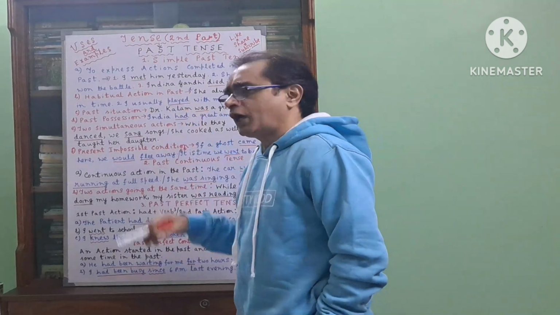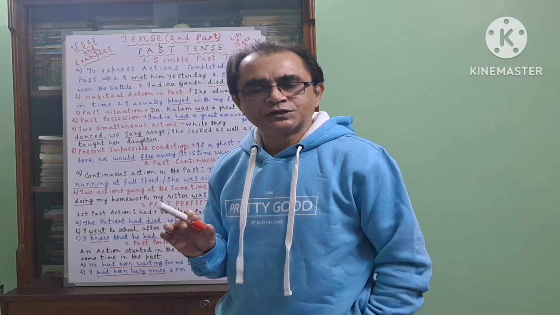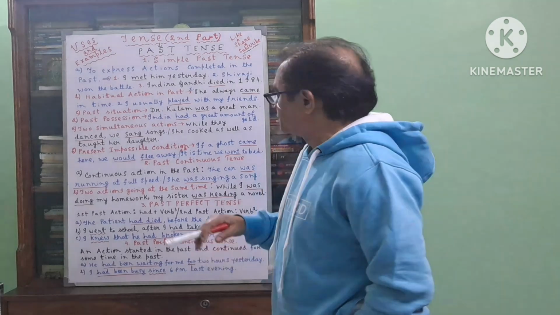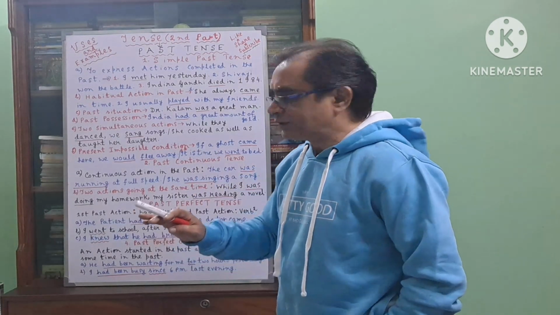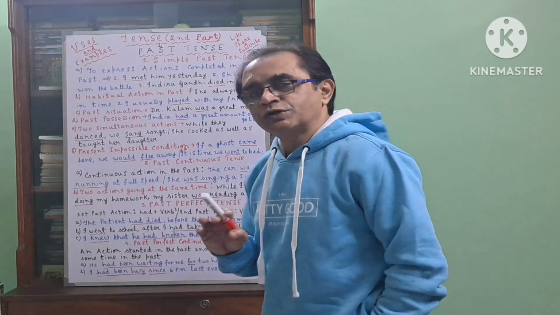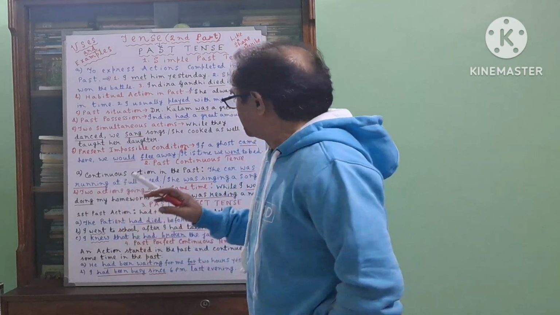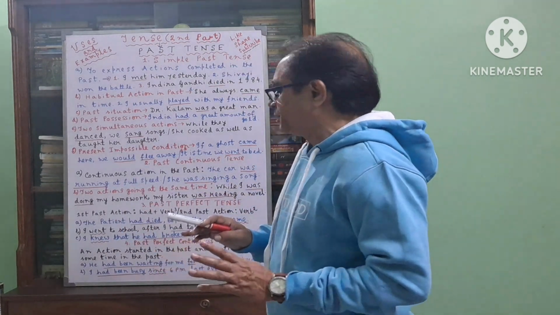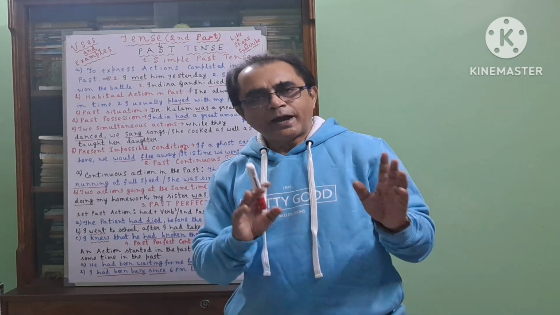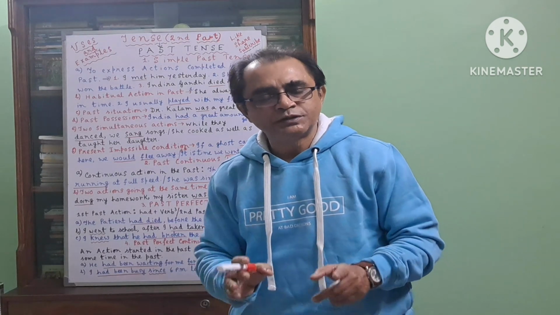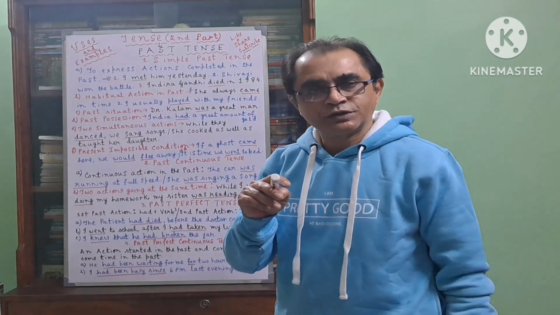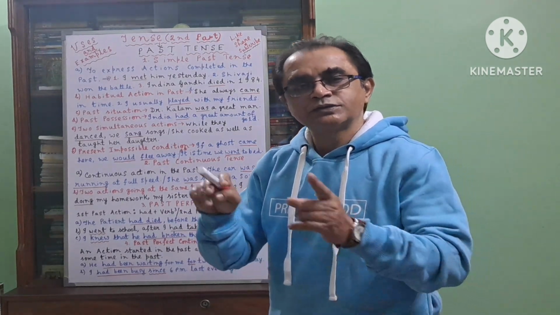Okay. So here I have described with examples simple past tense or past indefinite tense. Now I shall go to the second part of past tense, that is past continuous tense. That is in progress, something which is going on. Continuous action in the past. Look at the example. Something which was happening in the past, something which was going on in the past. The car was running at full speed. We are talking about a situation when the car was running at full speed. In the past, at a certain time, the car was running at full speed, the car was moving at top speed. Past continuous tense.